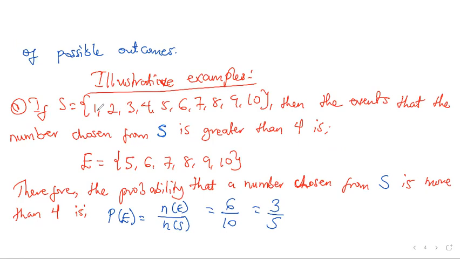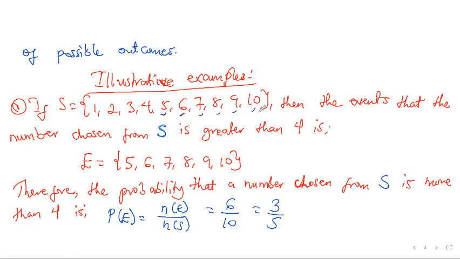Example 1. If S is equal to 1 to 10, find the event that the number chosen from S is greater than 4. We have the sample space, numbers 1 to 10. From our list, mention the numbers greater than 4. We have 5, 6, 7, 8, 9, and 10.